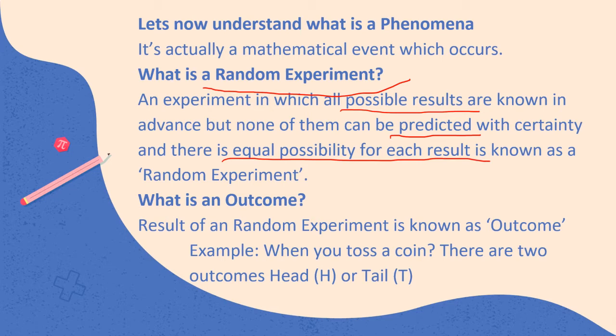Outcome is basically the result of a random experiment. Outcome is a result of the random experiment. Like I said, it could be a head or it could be a tail. Now that's an outcome. Having said that, let's move ahead.